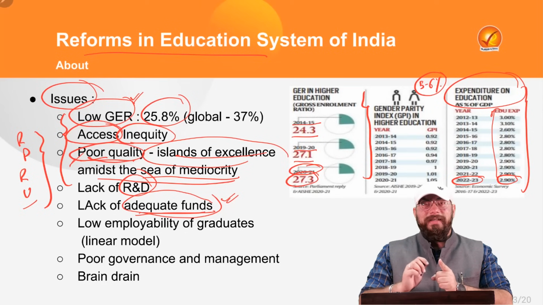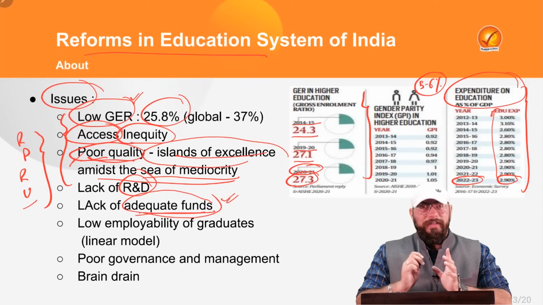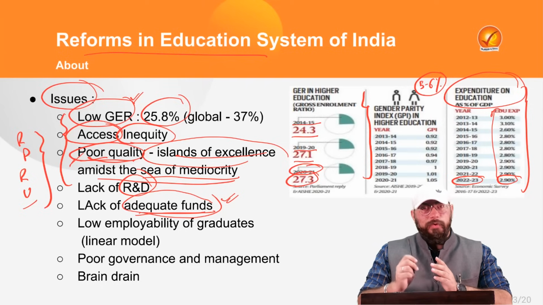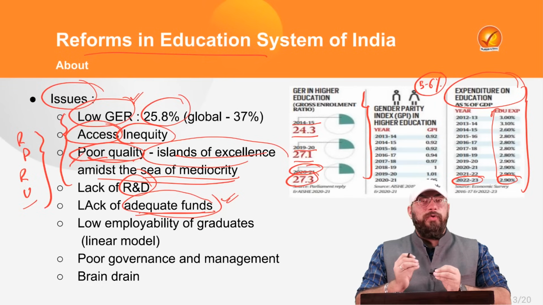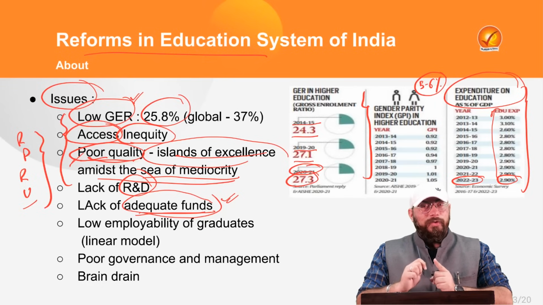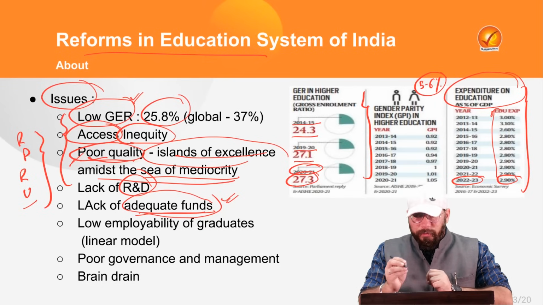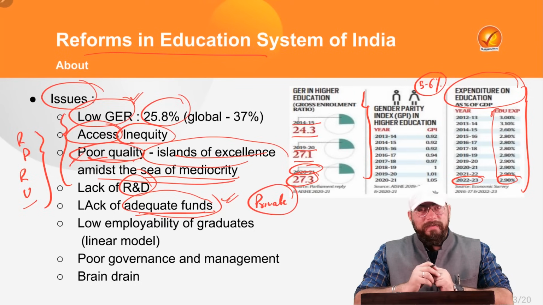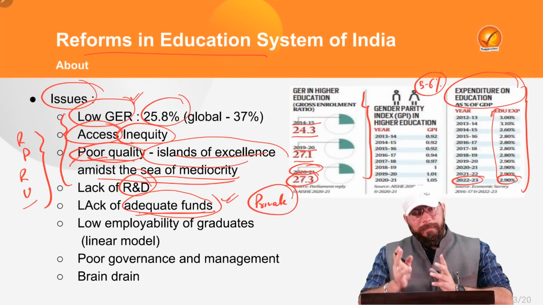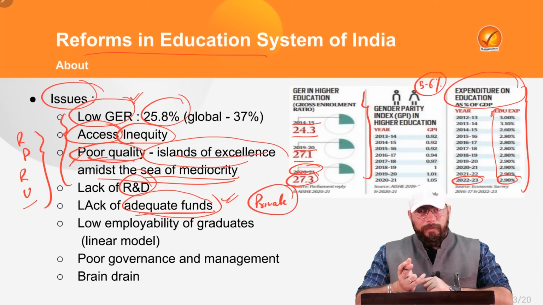See, if the students are getting PhDs by paying 50,000 rupees, and getting master's by paying 20,000 or 25,000 rupees, and they don't have to go to the university, they don't have to go to the colleges, do you think those degrees will hold any value for the private sector? Will they hold any value for the private sector? The answer is no.